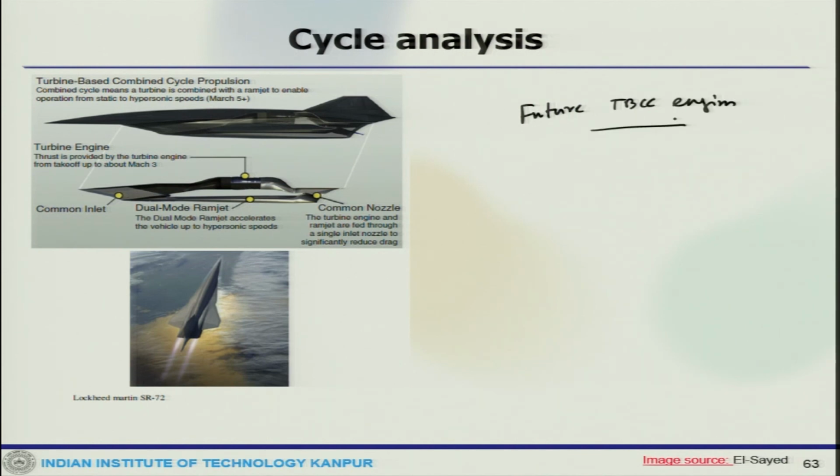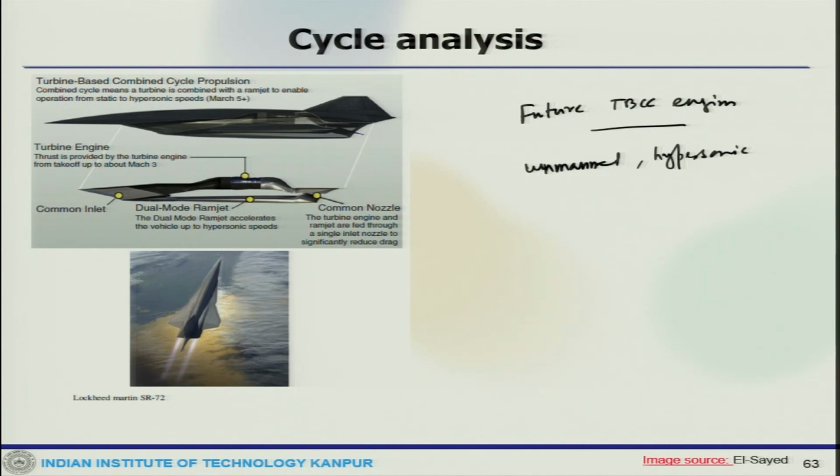This is the Lockheed Martin SR-72, which is a conceptualized unmanned hypersonic aircraft intended for intelligence, surveillance, reconnaissance, and this SR-72 could be operational by 2030.